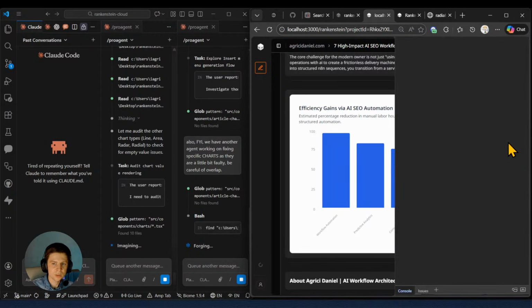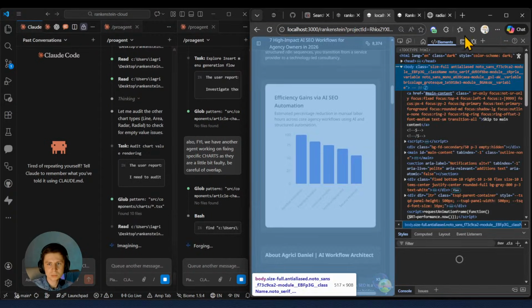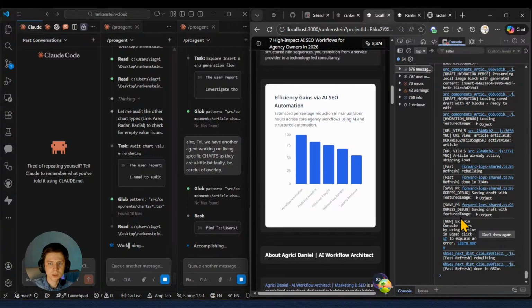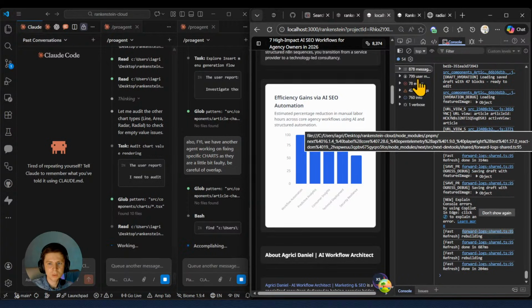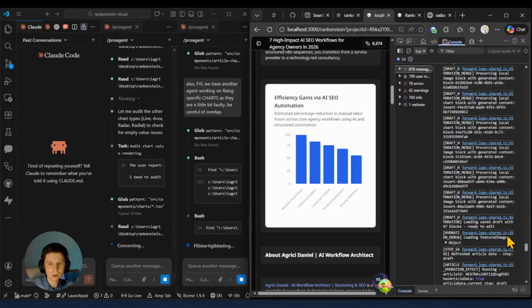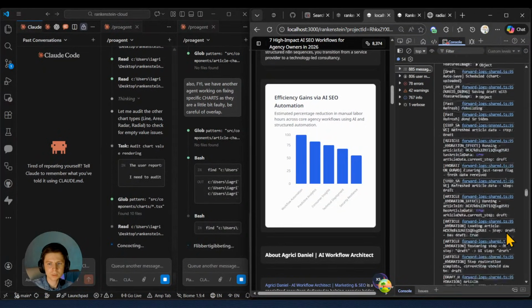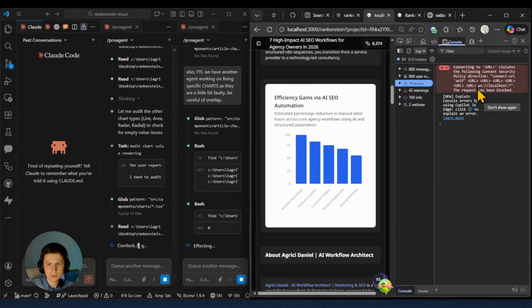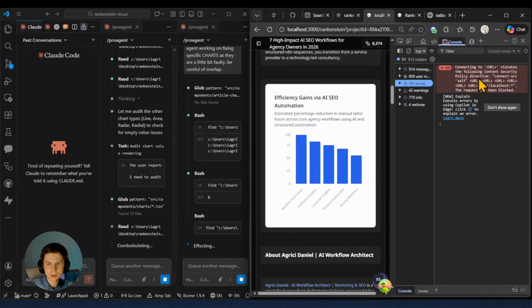I'm going to press F12 also and check the console. Here I'm having the logs. Oh, there are a lot of errors there on top. We will need to carefully review those errors afterwards. Let me press on these. Okay, I think these are just specific errors for the localhost.